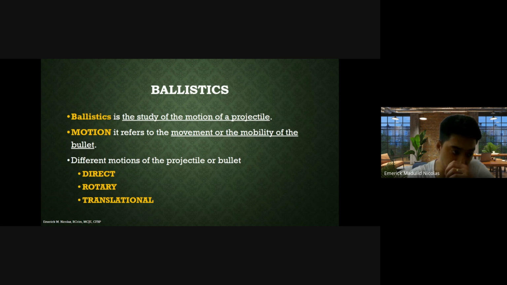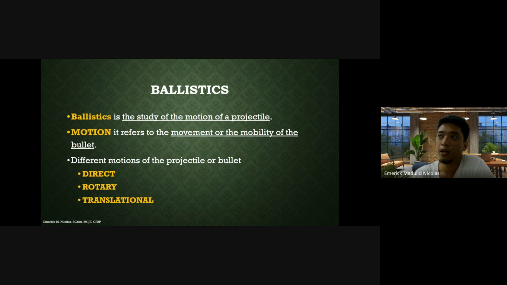Those riflings, those helical grooves, are the reason why the bullet or projectile turns, spins or rotates, either right or left. That is what we call the rotary motion.